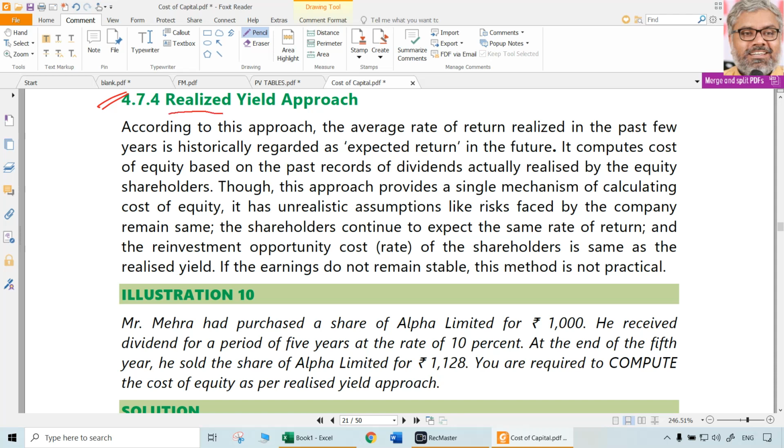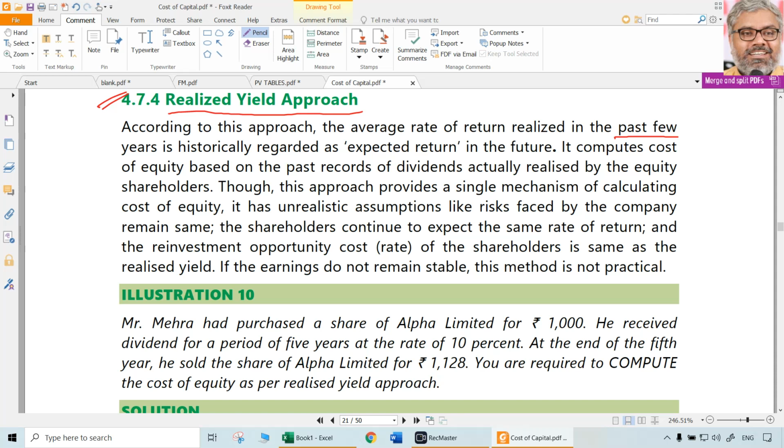But realized yield method, because of the practicality of actually not being able to look into future, which is almost impossible in most of the cases, is a practical approach where it looks into past. So past performance at least can be safely presumed, again not guaranteed. It's all presumptions, assumptions only.